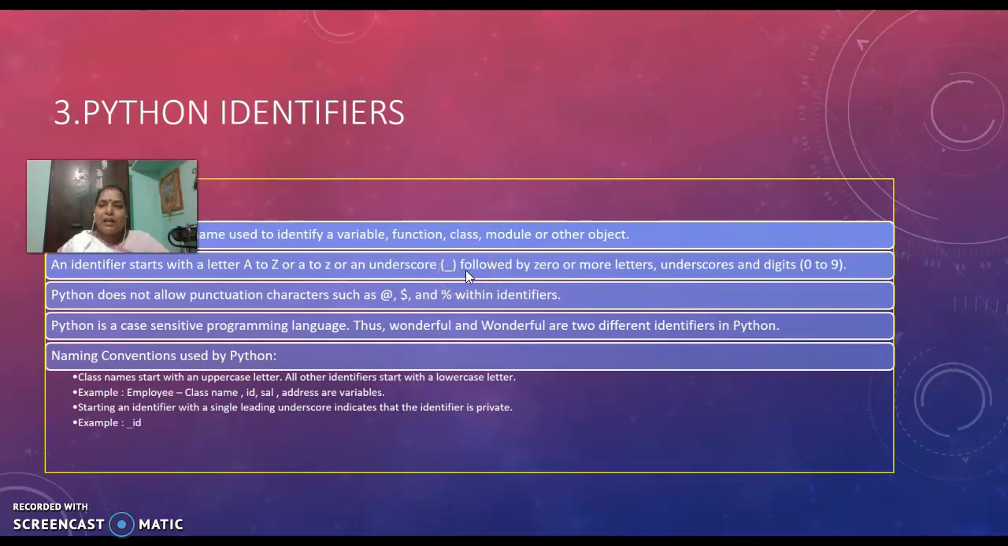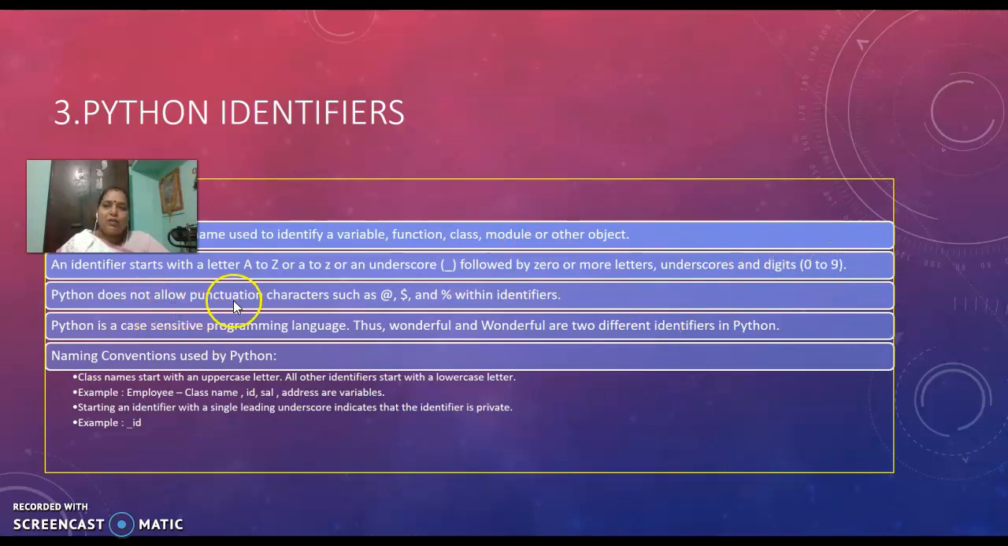Python identifier. An identifier is a name given to a variable, an array name, a function name, a class name or any other module name or any other object. So, a Python identifier is a name used to identify a variable, function, class, module or object. Usually an identifier must start with an alphabet, that is capital A to Z or small a to z, and an underscore can be applied in between the letters. And digits from 0 to 9 can also be included.